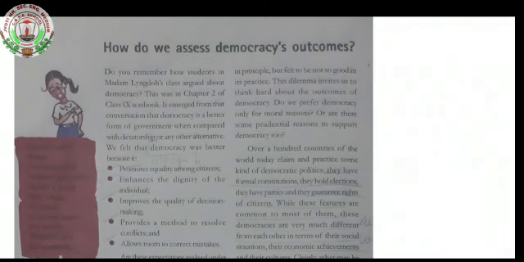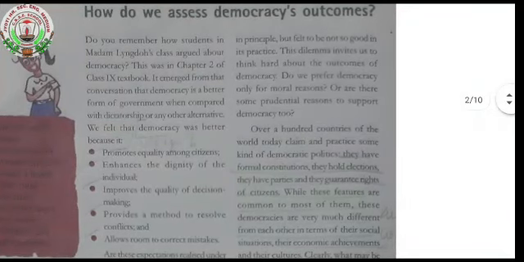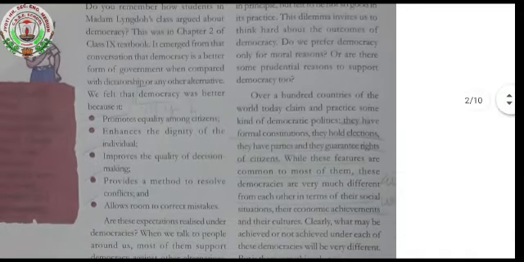How do we assess democracy outcome? There are some of the points: promote equality among citizens, improve the quality of decision making, provide a method to resolve conflict, then allow room for the correction of mistakes. We have seen why democracy is a better form of government.